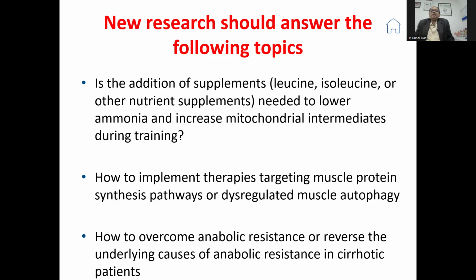In addition, supplements are needed to lower ammonia and increase mitochondrial intermediates. These are the various research questions that we might put to you. If anybody wants to do some research in diet and liver disease, they may take up these topics, which need solutions. And how do we overcome anabolic resistance and reverse its underlying causes? Next slide, please.